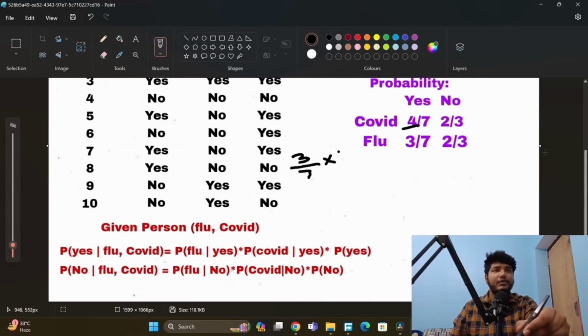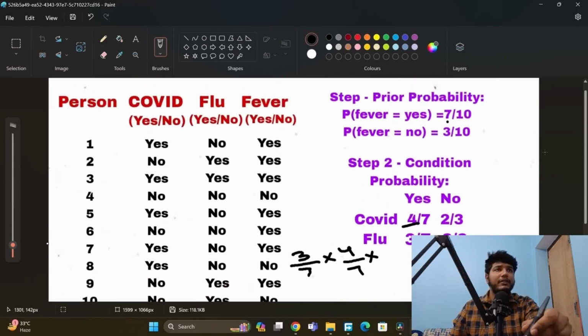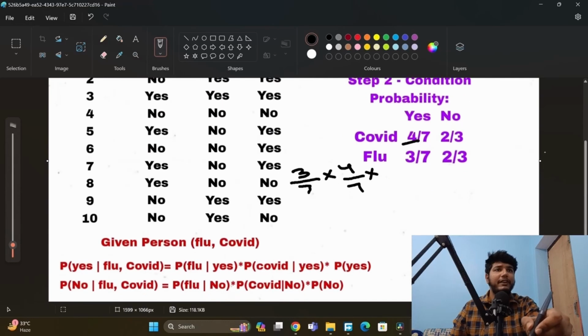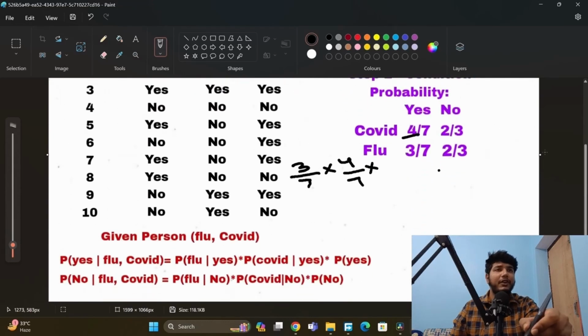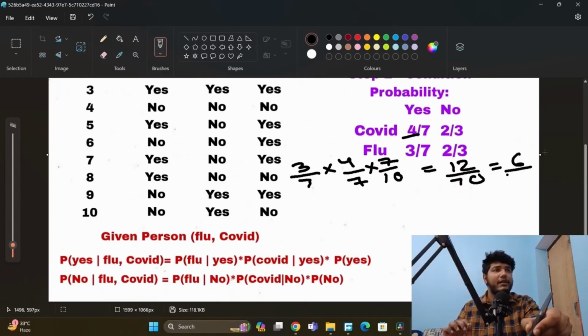So here we will put 4 by 7 into probability of yes. The probability of yes is 7 by 10, which we have already calculated. That's why it is now easy for us to put that value, 7 by 10. And now we can cancel, and we get 0.17. So we have now 0.17.